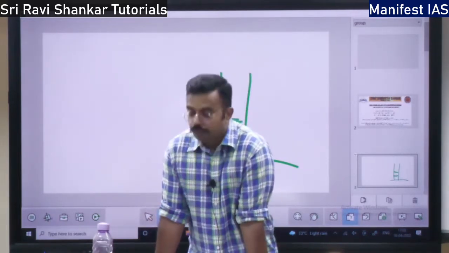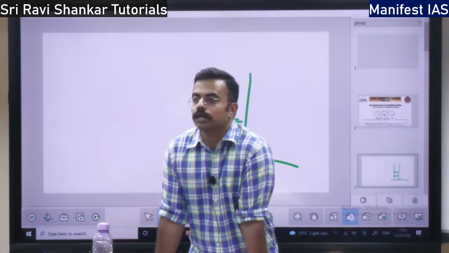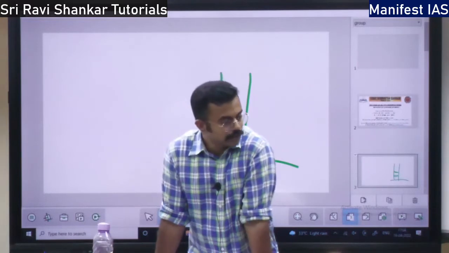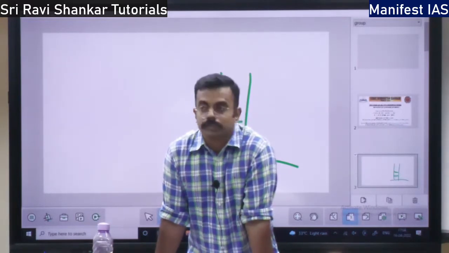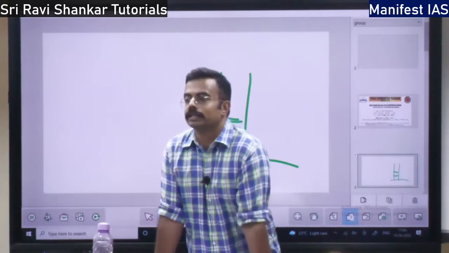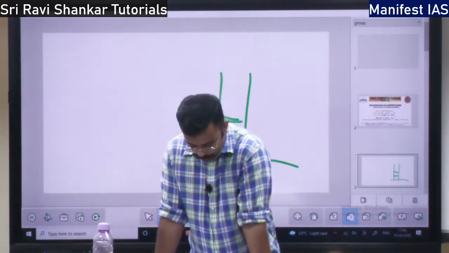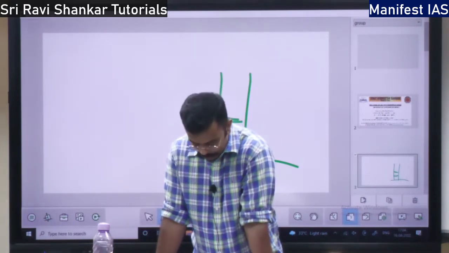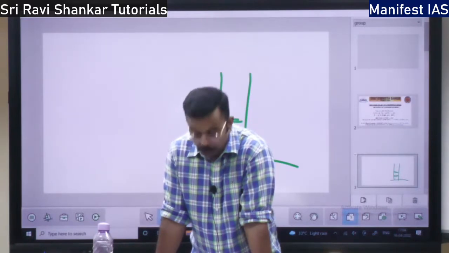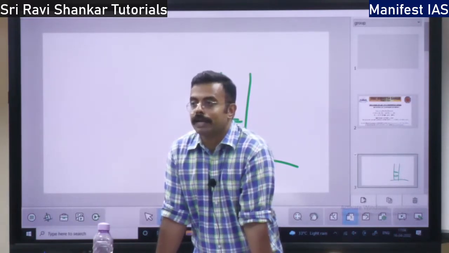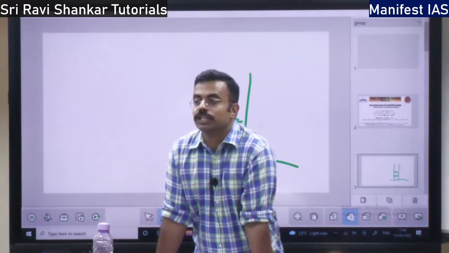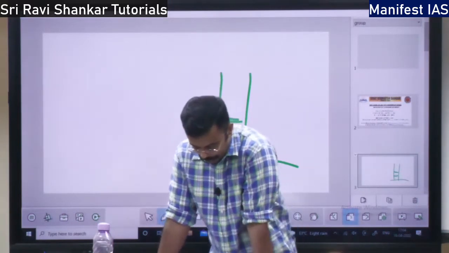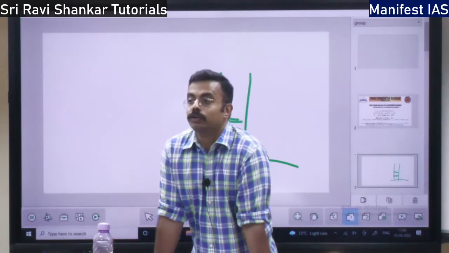Then you have the bark of the tree. Bark means what? The outer woody layer, where you can remove it, right? So that is the bark of the tree. The bark is the outer protection layer. It is made of dead cells. Then you have one more part called cambium. What is a cambium? It is a layer consisting of living cells. Bark is dead cells. Cambium is living cells, right? Then you have one more part called heartwood.